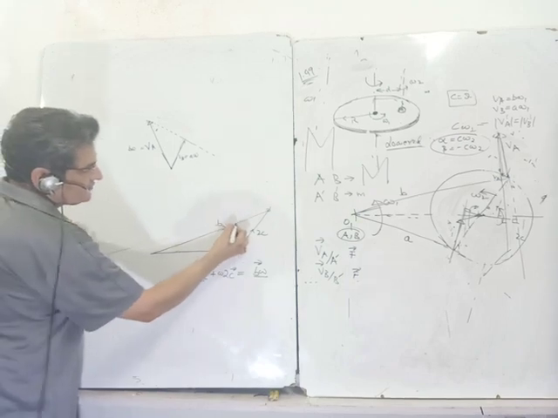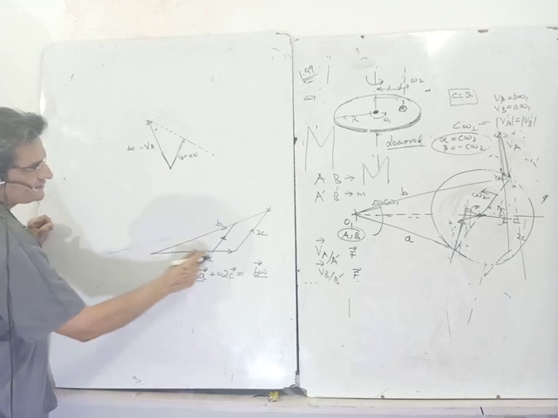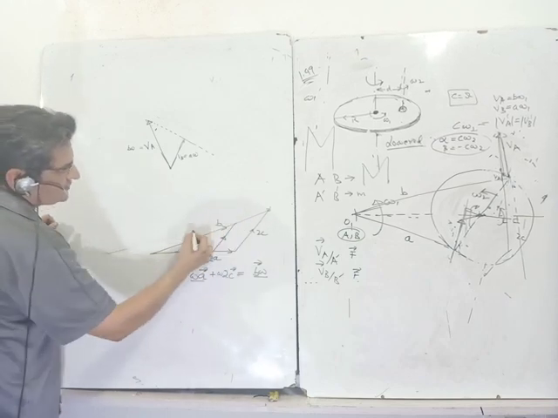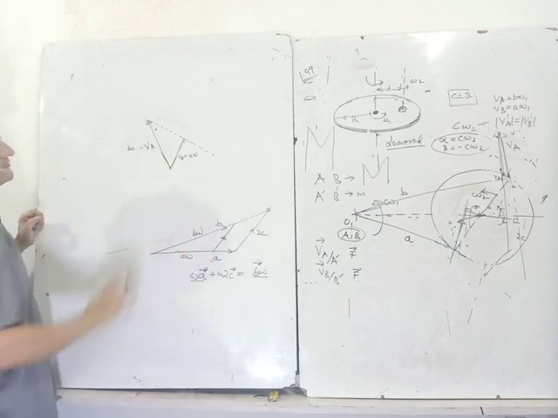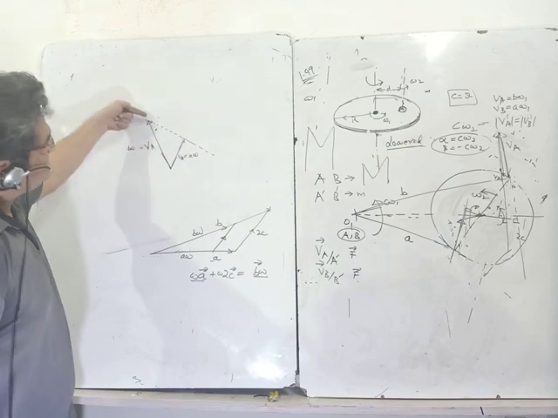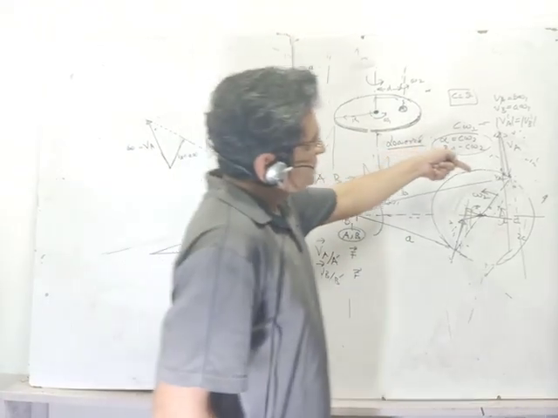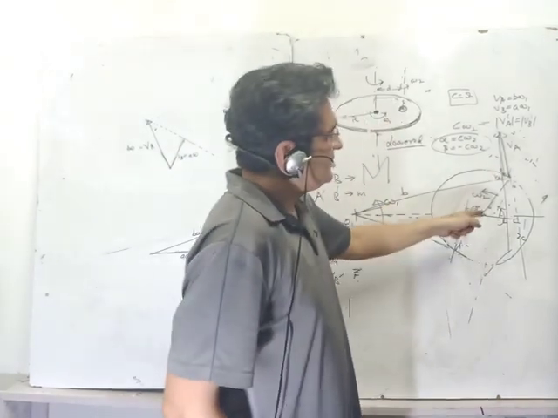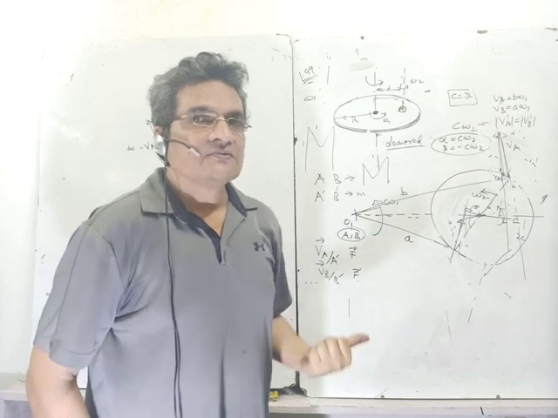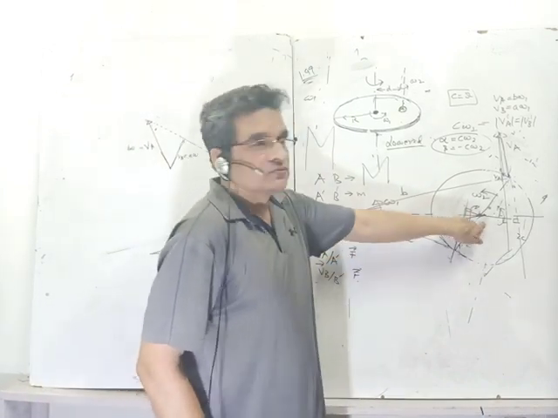Why? Because now my new triangle is just proportionate. It has changed. Instead of this whole being A, now it is A omega. Whole was B, now it is B omega. That is what has happened. So the line joining will be perpendicular to this. And interestingly, the perpendicular line shows the direction of the relative velocity of the points on the smaller disk with respect to the bigger disk. Oh, sorry, with respect to O2.